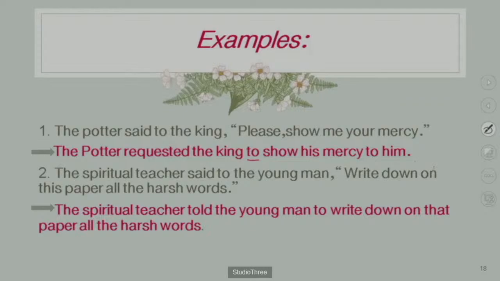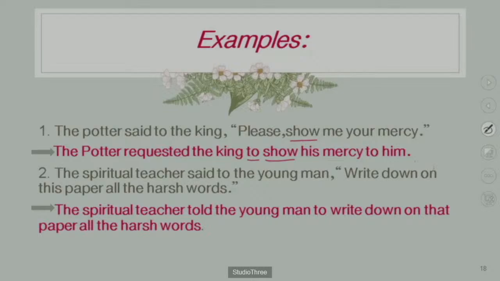And remember, whatever the verb is there, don't make any change in it. Use the verb form as it is. Are you noticing here? Show is the base form of the verb, so use show as it is: to show his mercy to him. Whose mercy? The king's mercy to him.